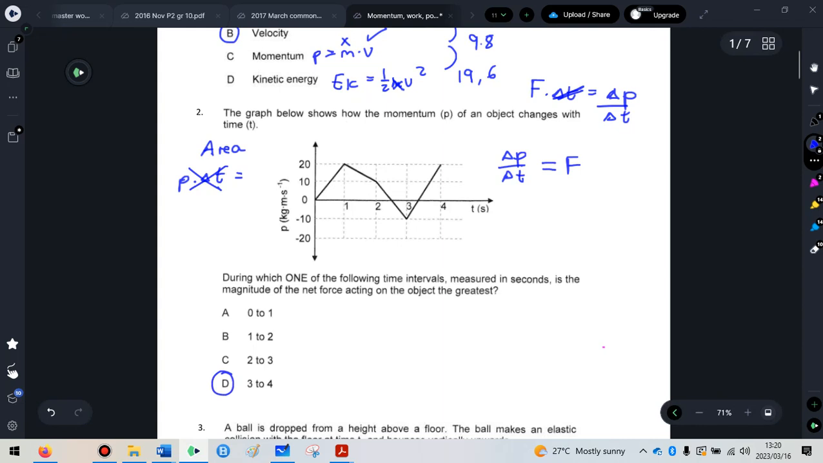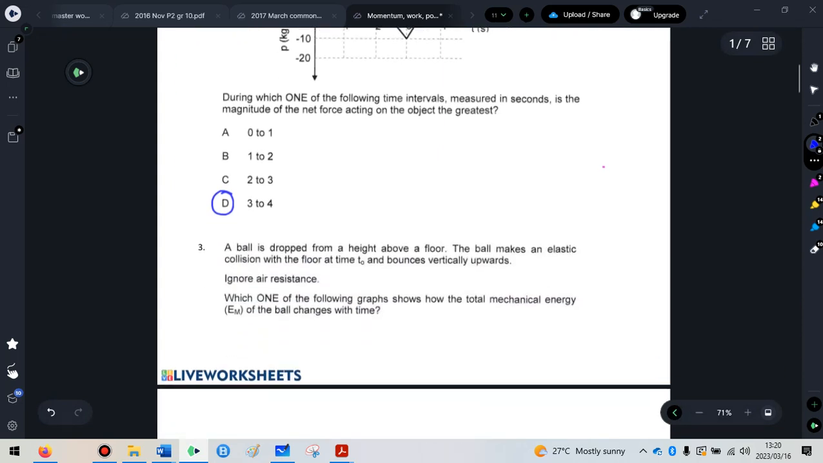But your job in a graph question is to figure out, am I looking at the gradient of the graph? In other words, does the gradient of the graph represent something, or am I looking at the area under the graph? In this case, the area didn't give me anything, but the gradient did give me the force.